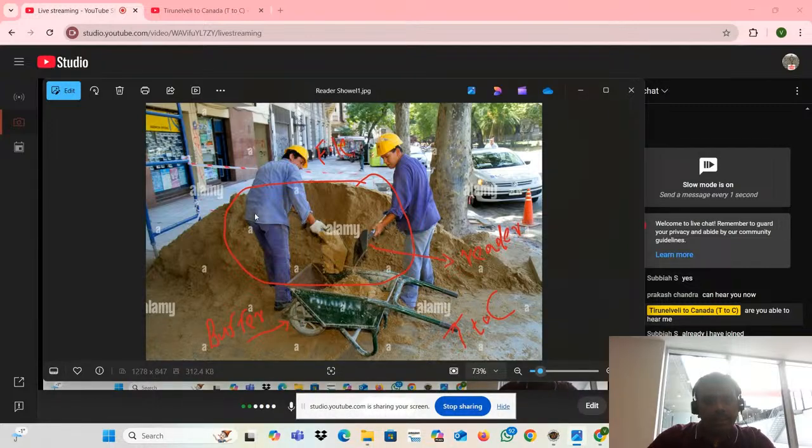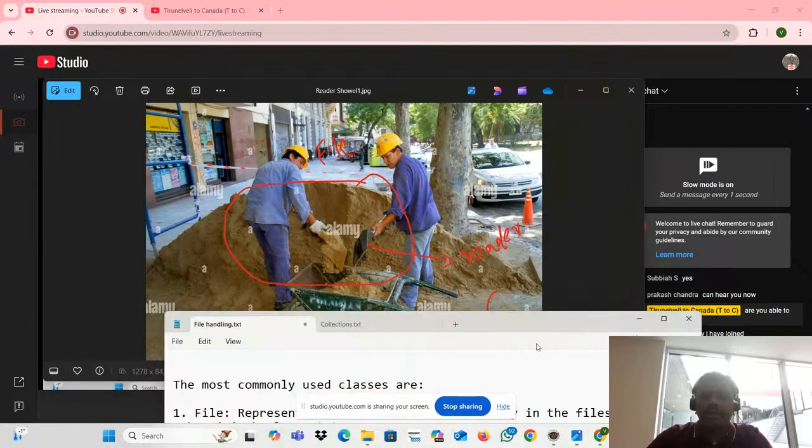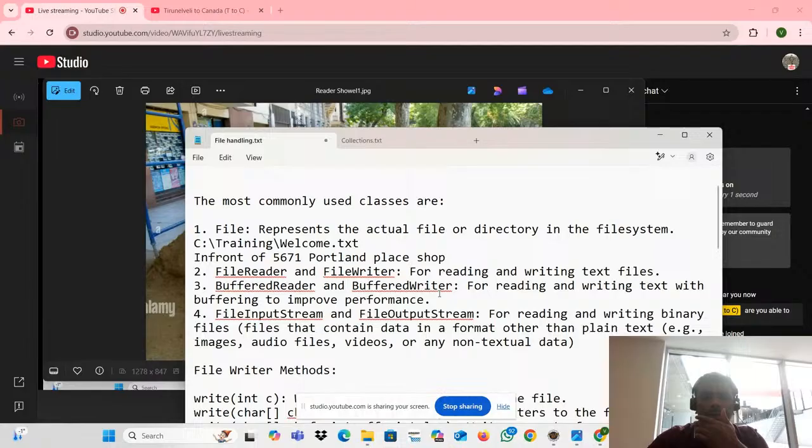Now, this is a stuff. What is that, in front of the, what is that actually? What is it located actually? Sand. Sand is located in this one. So this is a file.